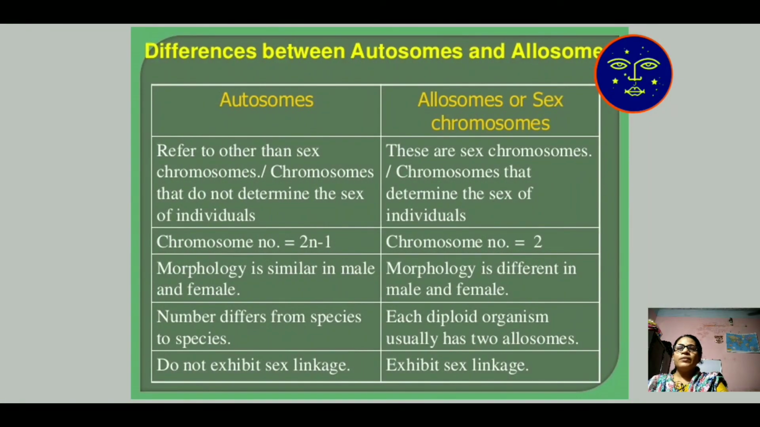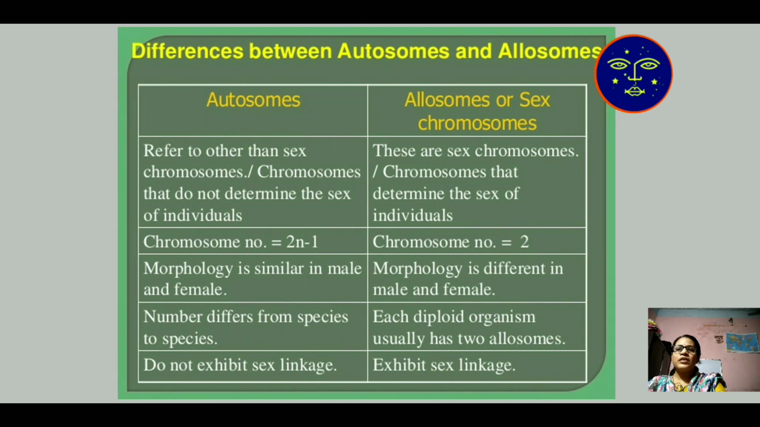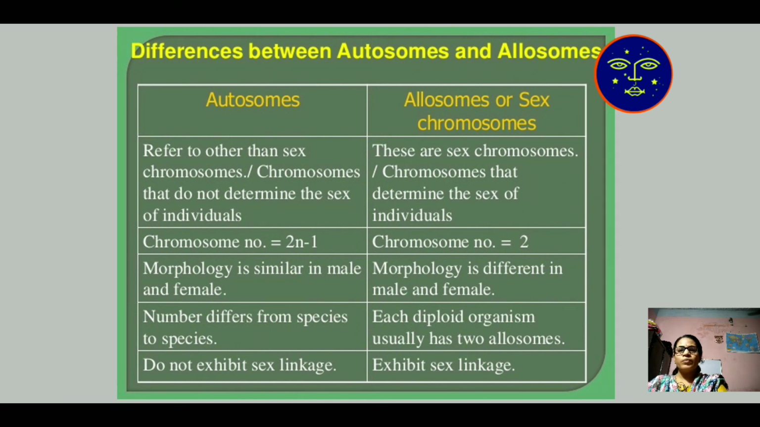Then the difference between autosome and allosome. Autosome means the chromosome that does not determine your sex. That means it is only used for our growth, transmission of characters, and body development. The chromosome number in autosome is 2n minus 2 and the morphology is similar in male and female. That is, autosomes in both male and female are the same.